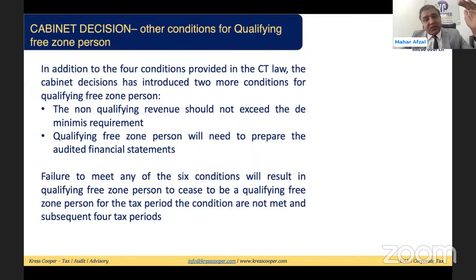Out of these, if any of the 6 conditions is not being fulfilled, then the person will not fall in the category of qualifying free zone person for the current tax period and the subsequent 4 tax periods. And once the person has not been classified as a qualifying free zone person, then any income, even the qualifying income, whatever they are earning, will not be subject to tax at 0%, because the basic criterion is that the person must be a qualifying free zone person to take the 0% advantage on the qualifying income.